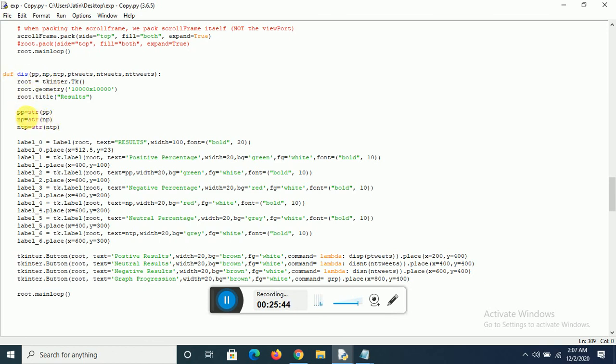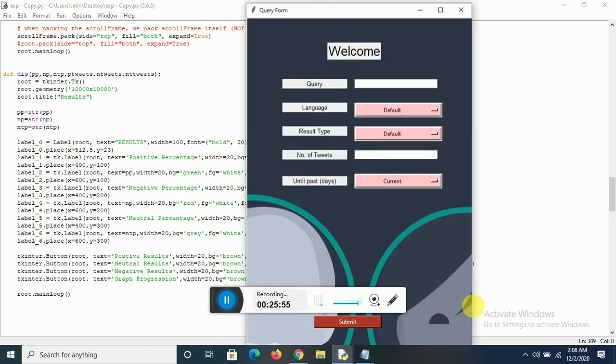First we convert the probabilities into strings, right? These are basically the frame and everything that is formed. Let me show you. Let me run the program. Okay, so the query in our case is Donald Trump.